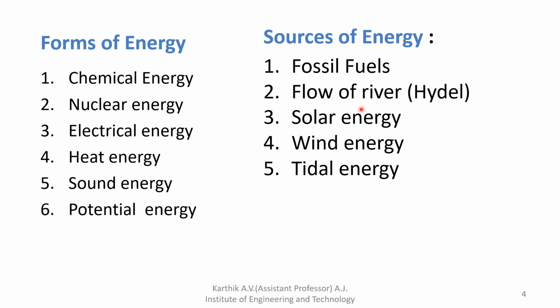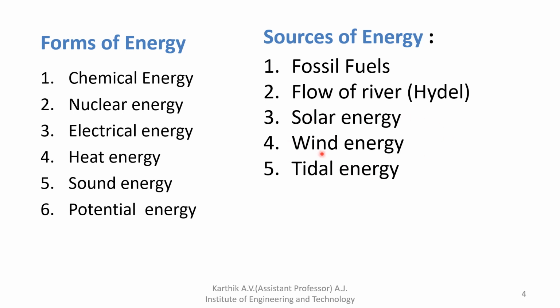Next, solar energy. With the help of an absorber plate, we can absorb the solar radiation, and with the help of that we can produce power. Or else we can use this solar energy for different applications also.